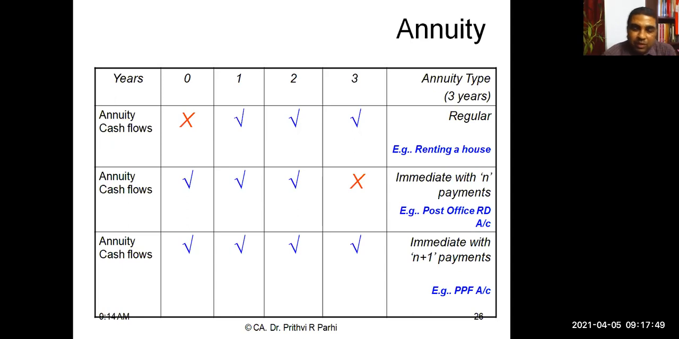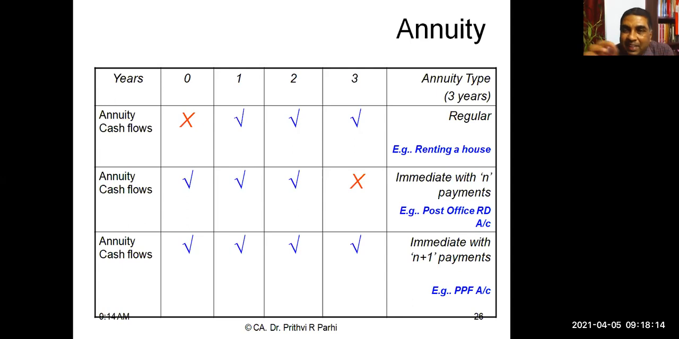Why we are classifying annuities like this is to understand that the annuity table which I showed you right now is for annuity regular only. There is no table for annuity immediate. There is no table for annuity immediate with N payment or N+1. So all the tables are made for annuity regular.